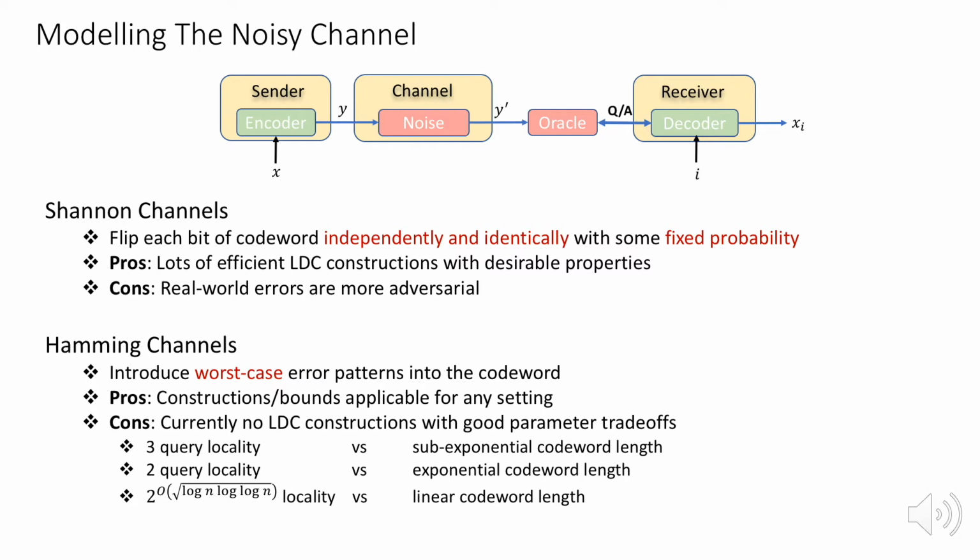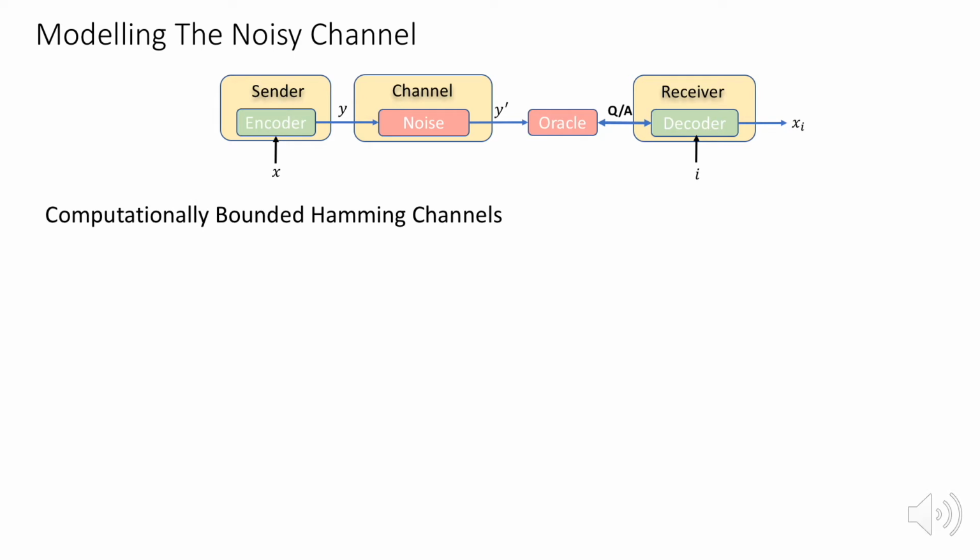It seems that Shannon channels and Hamming channels are extreme models where the former assumes knowledge of all channel properties, whereas the latter assumes no knowledge of channel properties besides it being worst case. This begs the question of whether there is something practical in between these two extremes. And the answer to that question is yes.